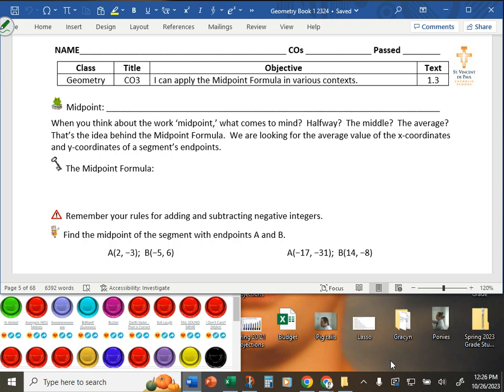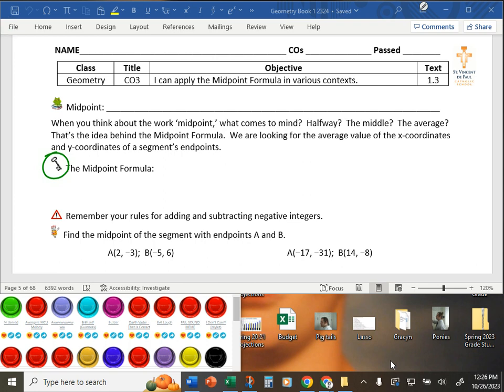So we are forging ahead in Unit 1 of Geometry, CO3, and we're talking about what's called the midpoint formula. Now, it does have the word formula in it, so you know it's going to have variables to plug in for, but you also know that it gets to be put on a help sheet, because all formulas are key points that we can use on a help sheet. So, Gavin, not putting it on a help sheet would be a poor life choice for you, so make sure that you do, okay? But first, we are going to define midpoint.